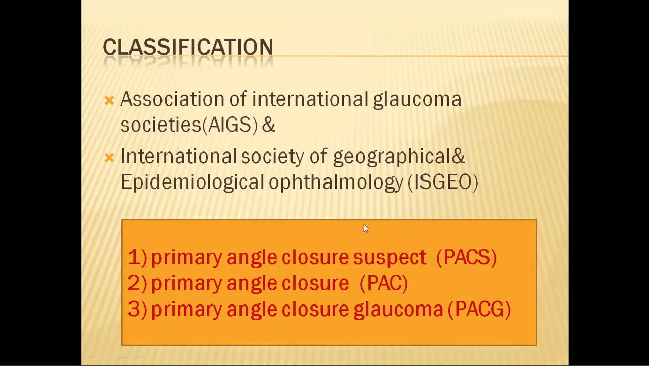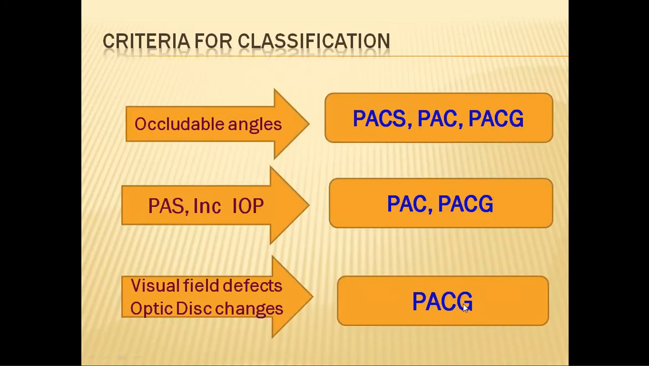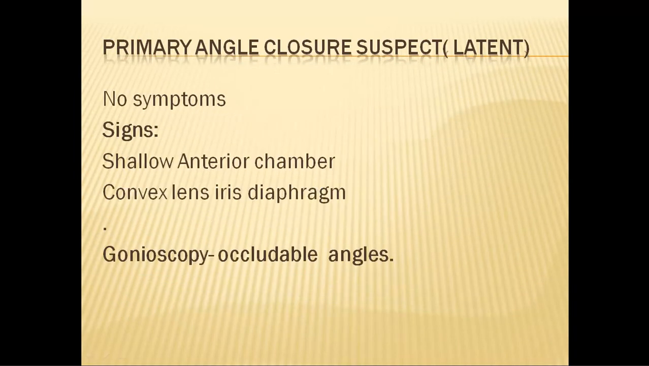It is classified into 3 types: primary angle closure suspect, primary angle closure, and primary angle closure glaucoma. It is called primary angle closure glaucoma only when there are visual field defects and optic disc changes, and angle closure when there is a synechial closure. When you see the patient at the stage of angle closure suspect, there won't be any symptoms. The only signs you will see are a shallow anterior chamber and occludable angles. You have to treat this patient by a prophylactic peripheral iridotomy.